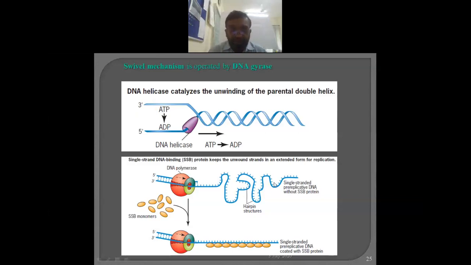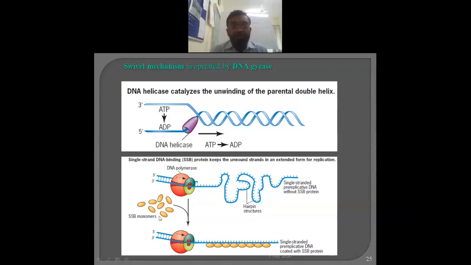For example, if A and T are there, the DNA might form a hairpin-like structure. To avoid that, both strands should not interact with each other. This is the first reason. Also, within a single strand there should be no intramolecular bonding. Hence, SSB proteins are there. So this first problem is solved by the SSB, the single strand DNA binding protein.